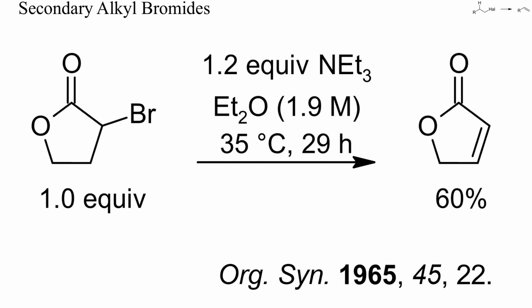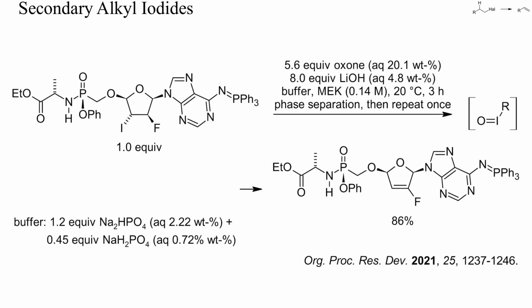Acceptor-substituted halides, like the starting material of this example, often undergo dehydrohalogenation only slowly. Here, the elimination already proceeded in refluxing ether with triethylamine as base. In this example, iodide had to be eliminated from a structurally complex, sensitive starting material.